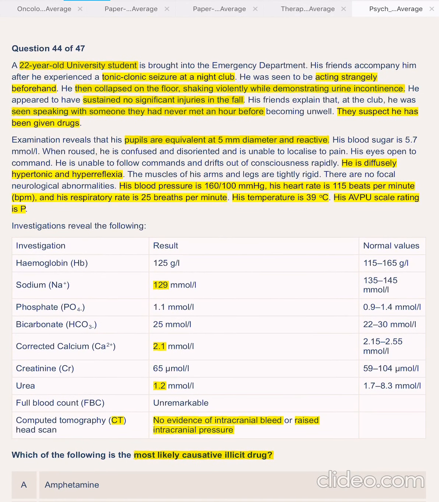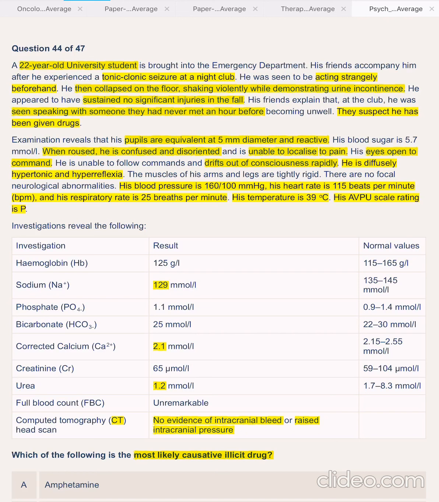Let's continue. Blood sugar is fine. Aroused, is confused, disorientated, unable to localize to pain, eyes open to command. He is unable to follow commands and drifts out of consciousness rapidly.